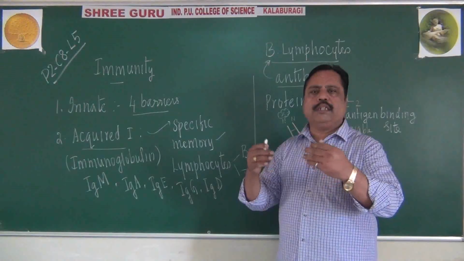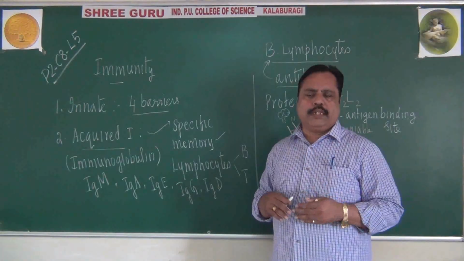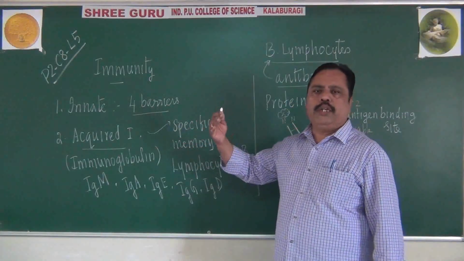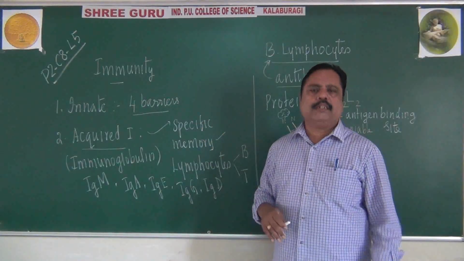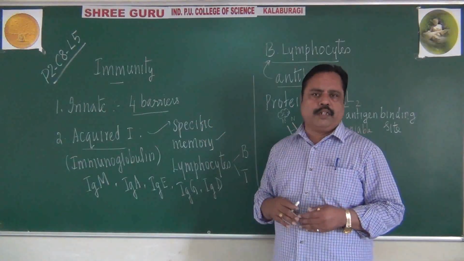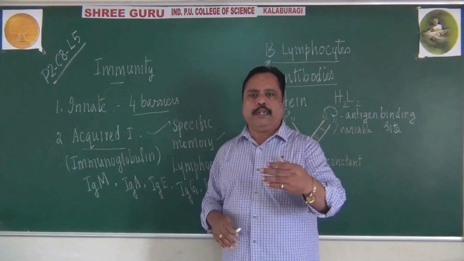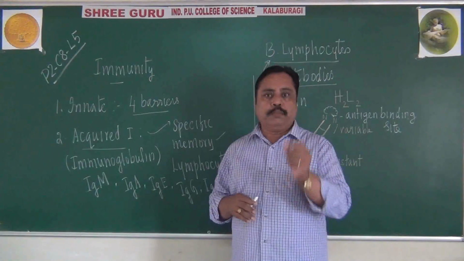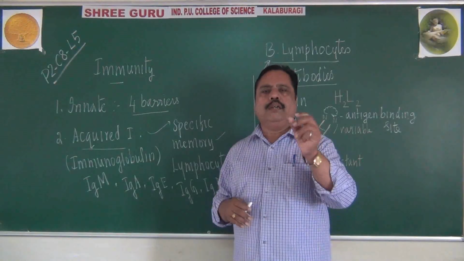We produce less efficient antibodies, and it will be a slower process. But when the same infection happens during our adulthood as a secondary infection, the second time we get infected, these B lymphocytes will develop their memory. They will produce more antibodies, specific and efficient antibodies, and fast.